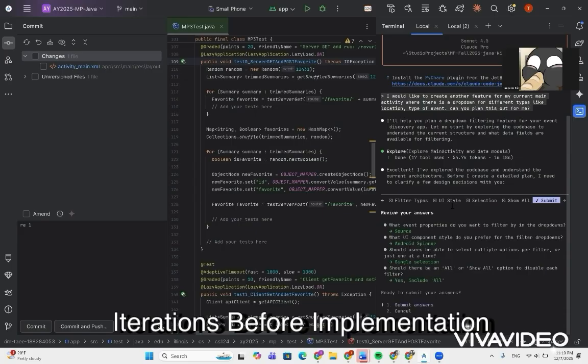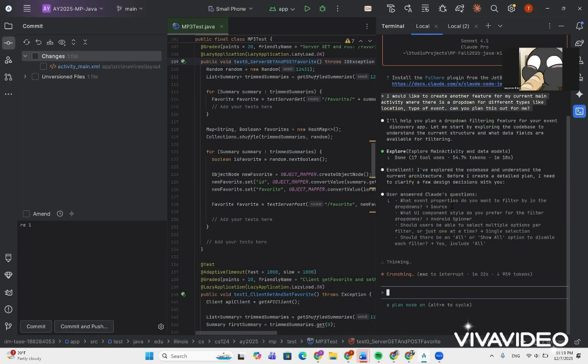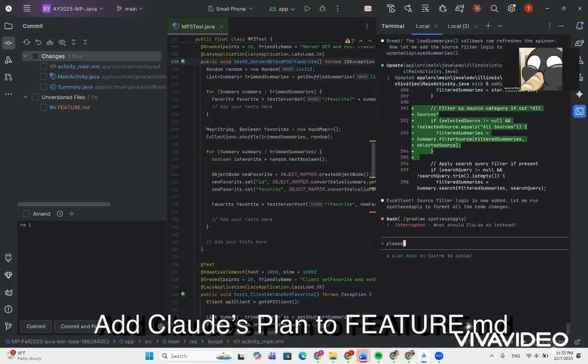And then I also made iterations before implementing with Claude, by answering different questions, where Claude asks, oh, what event property do you want to filter? And I would say it's the source, what kind of UI component I want, and I submitted those iterations.